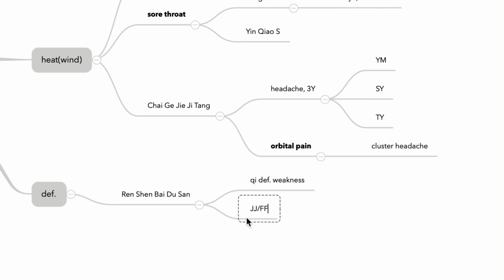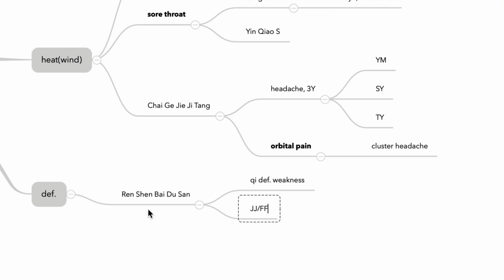So Ren Shen Bai Du San is a very unique formula. It does not have any releasing exterior herbs inside, like Ma Huang or Guizhi, Dandouchi. There's nothing like that. But it has Qianghuo, Duhuo. So actually this formula is very similar to Qianghuo Shengshi Tang for joint pain.